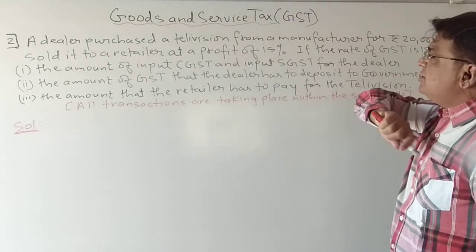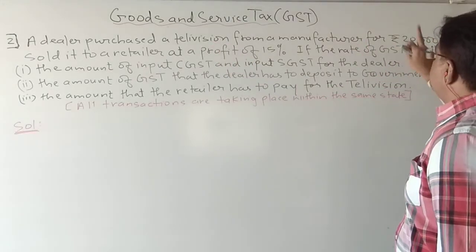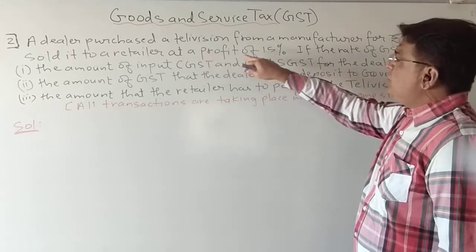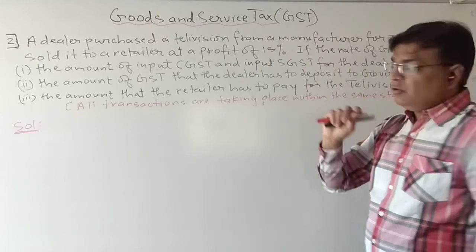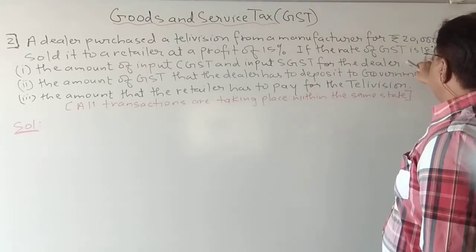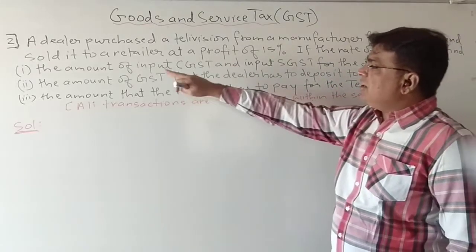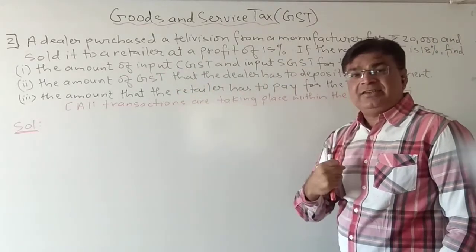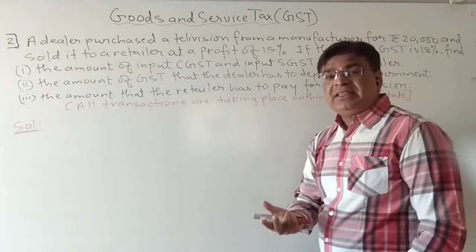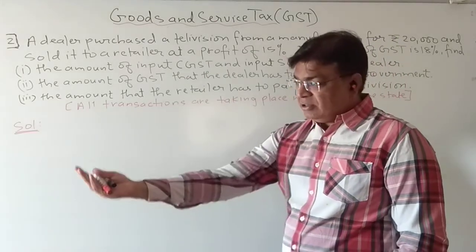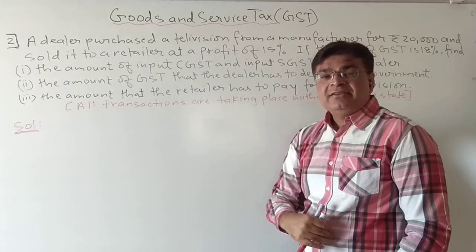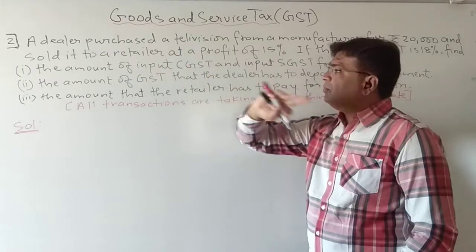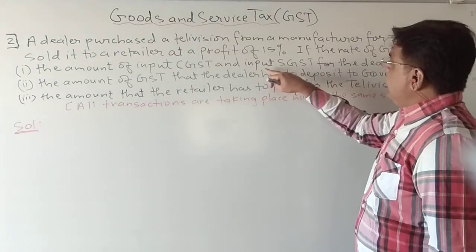A dealer purchased a television from a manufacturer for rupees 20,000 and sold it to a retailer at a profit of 15%. If the rate of GST is 18%, we have to find these three things. The amount of input. Now students, I told you, whenever you are purchasing anything, the tax which you are paying is called input. Input means the goods are coming in, and for that you are paying tax. So we have to find the amount of input CGST and input SGST.